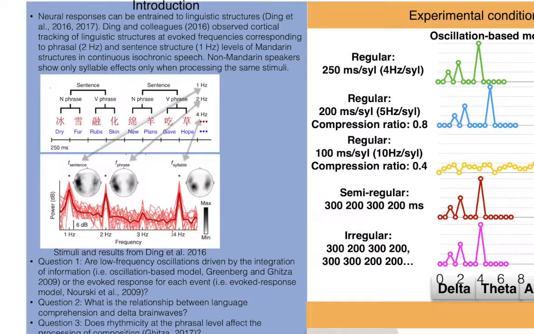We should observe the syllable level peak at 4 Hz since the syllable occurs 4 times in 1 second, and we should observe the phrasal level processing at 2 Hz since the phrase occurs twice in 1 second, and we should observe the sentence level processing at 1 Hz since a sentence occurs once in 1 second.